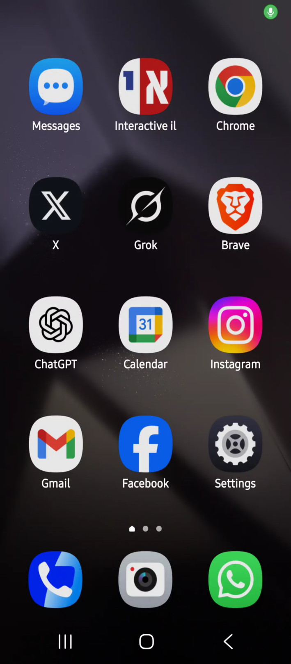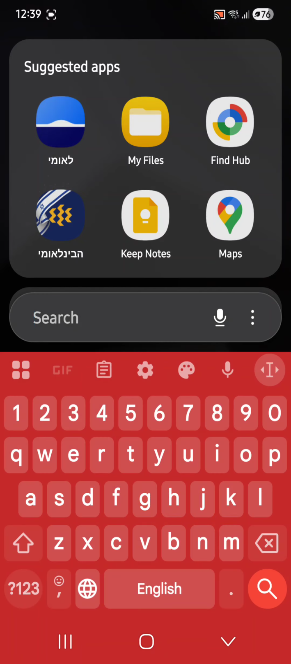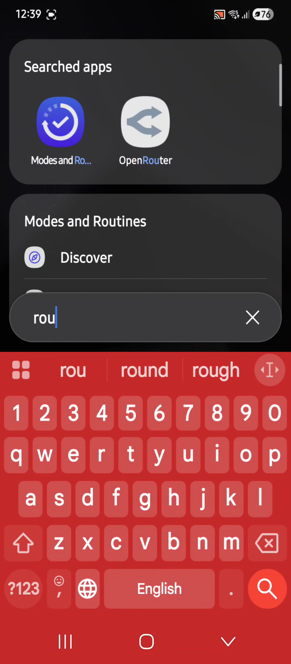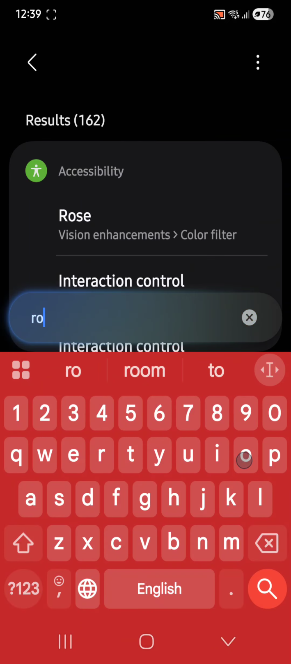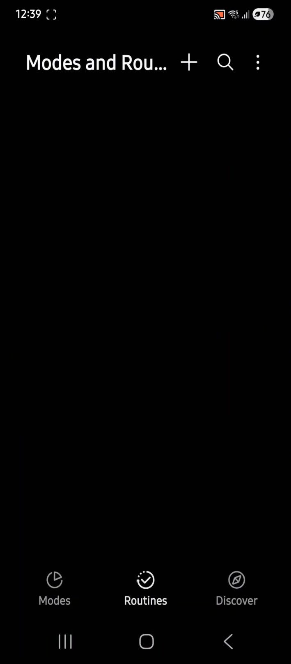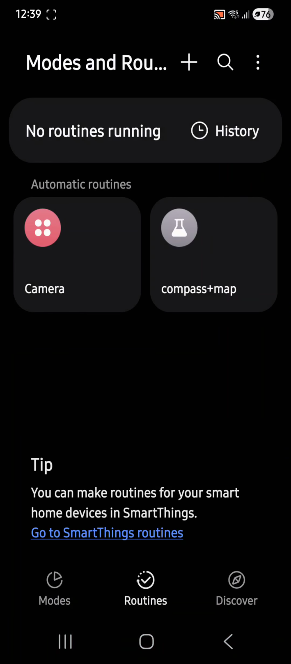Alright, let me show you how to disable the clicking sound of the camera on any Galaxy phone. First up, you go to Routines. Let me do it from here. Modes, Routines. Click here in the middle, Routines.